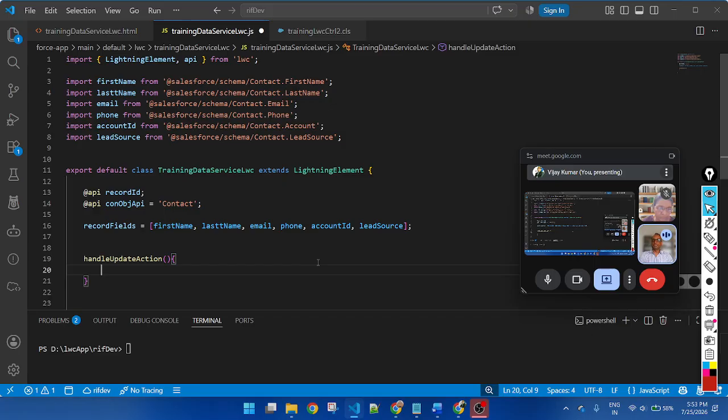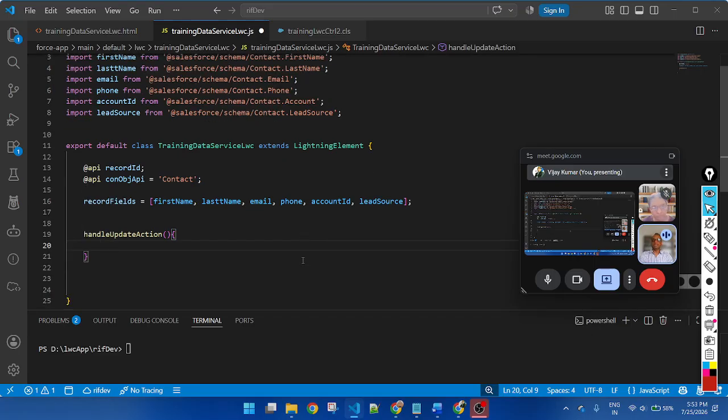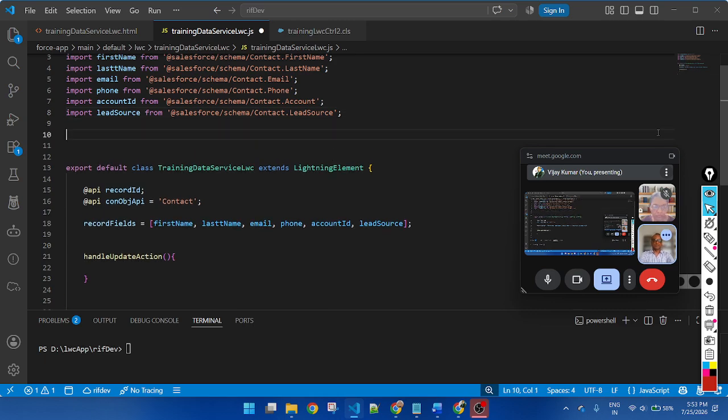So you already know if you want to display a toast message in an LWC component, first we need to import the module of show toast event.